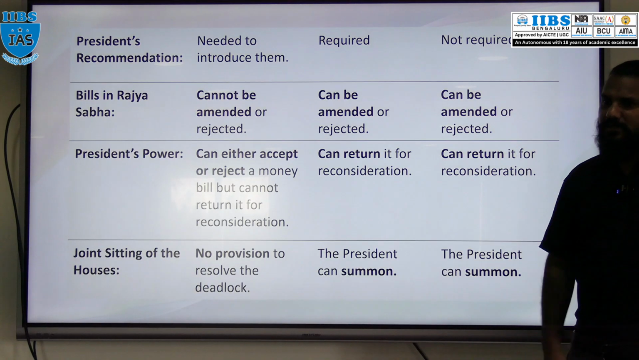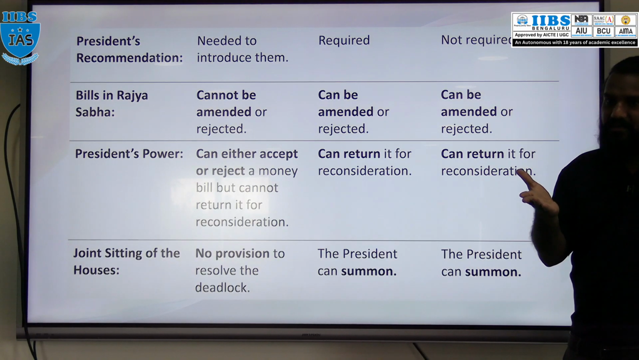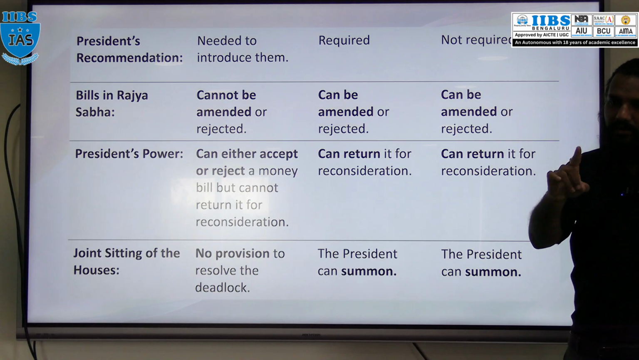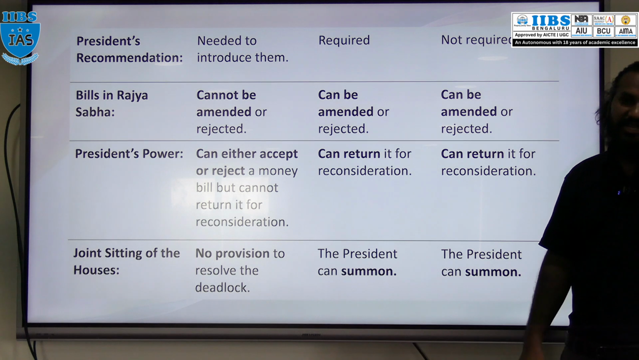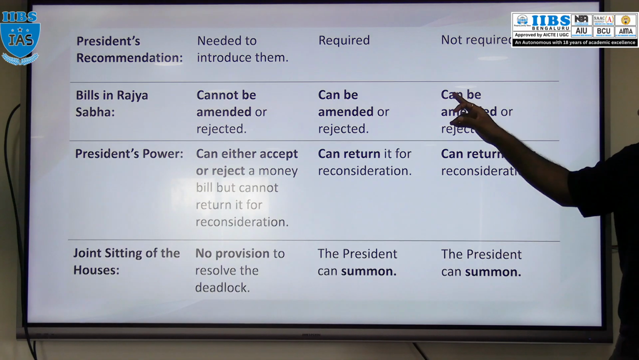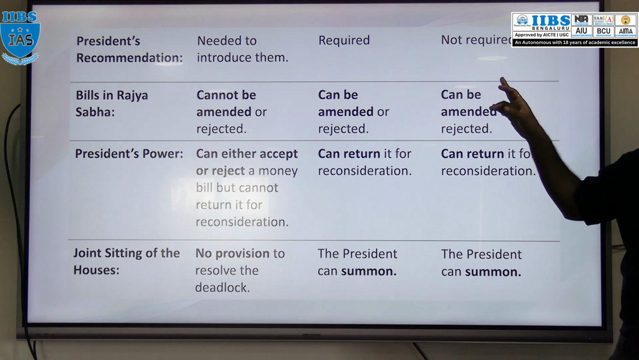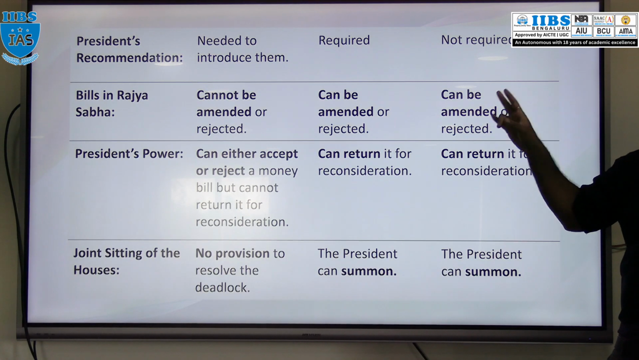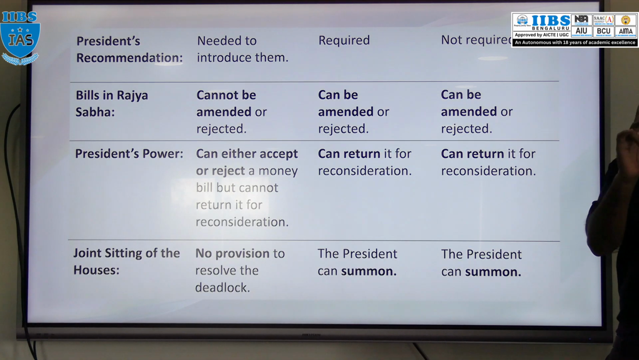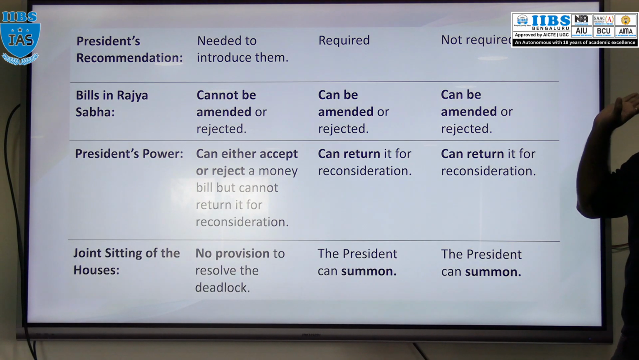For a money bill, the President's recommendation is important. Without the President's prior consent, a money bill cannot be introduced. As well as Finance Bill 1, the President's prior recommendation is required. But for Finance Bill 2, it is not at all required. Regarding a money bill, it cannot be amended or rejected by the Rajya Sabha. Money bill only. But a finance bill can be rejected or amended by the Rajya Sabha.